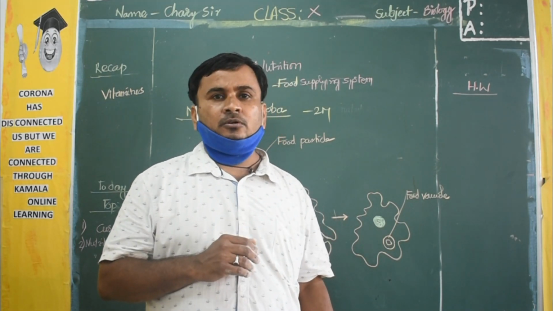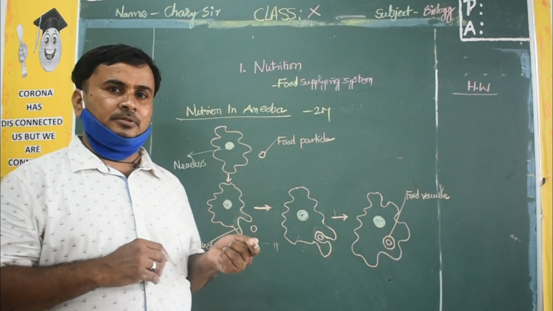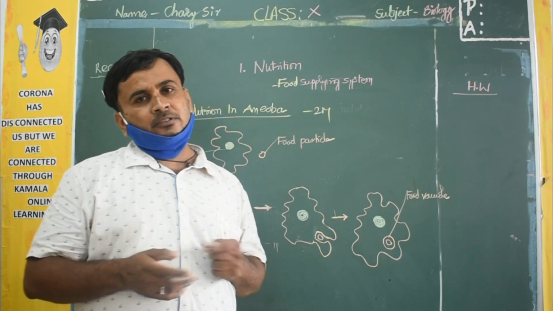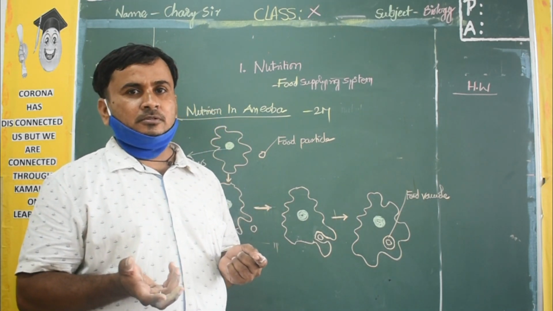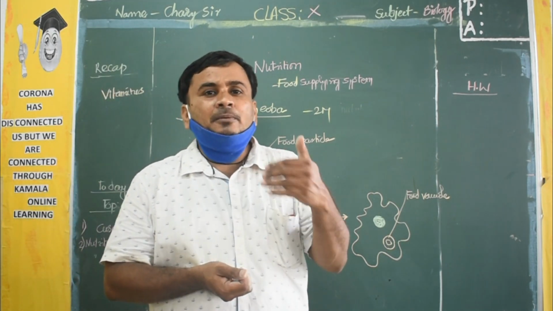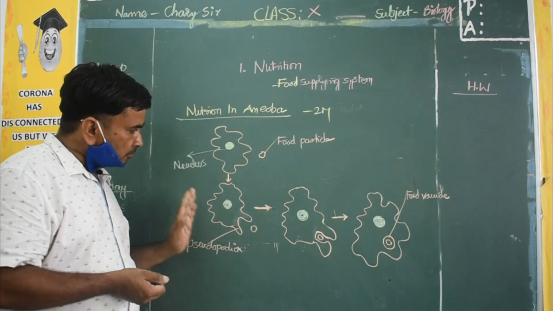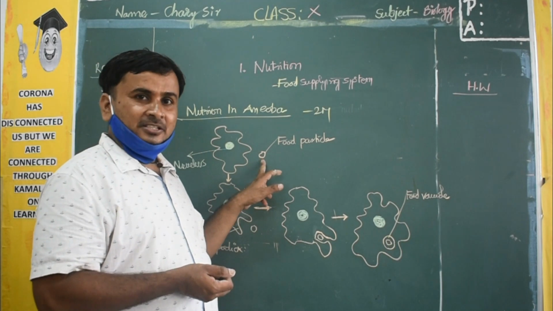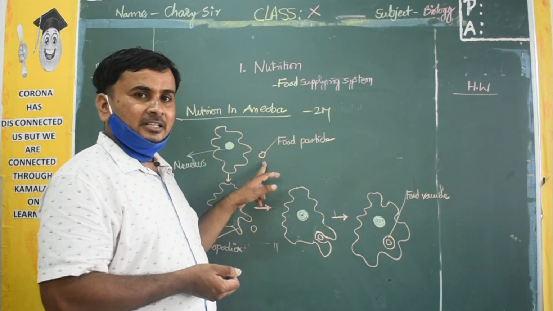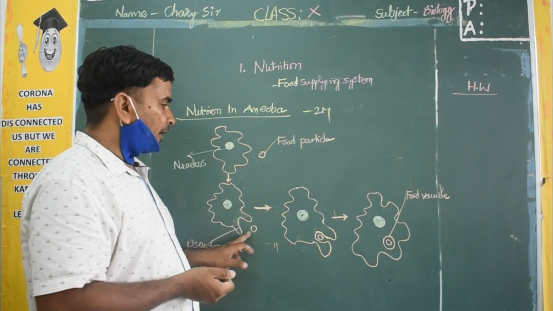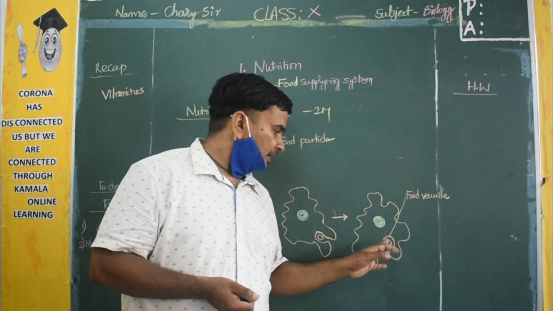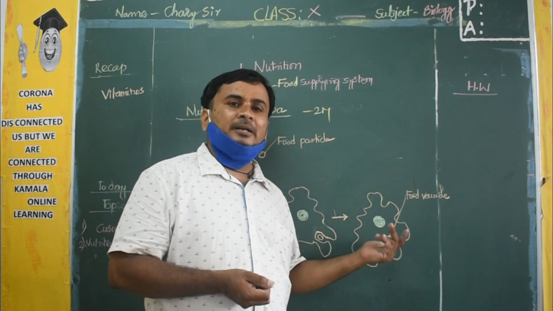If you see in Corona also, first they made the lockdown four times. After that, no lockdowns. Like that, the strategy changes from time to time. Here also, the amoeba makes one strategy to catch the food. How will it catch the food? With the help of pseudopodia, they make a food vacuole. Inside the food vacuole, what happens? The food will be digested.